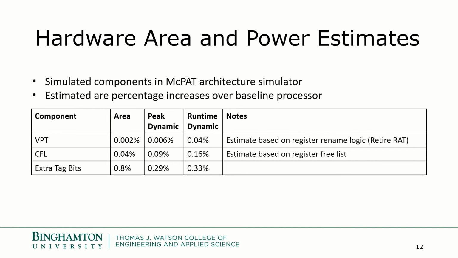We also modified McPAT to model some additional tag bits, which are required by our cachelet addressing scheme. Overall, the changes were less than 1% in all of these categories, with the largest overhead imposed by the additional tag bits.